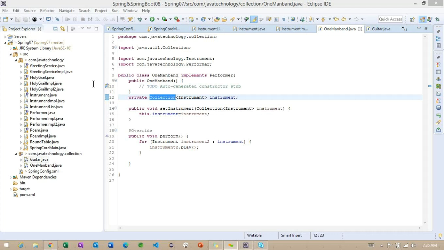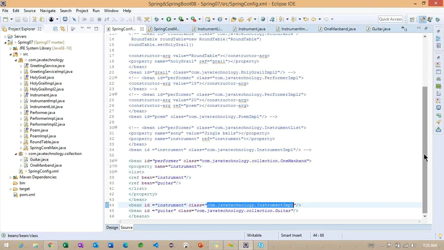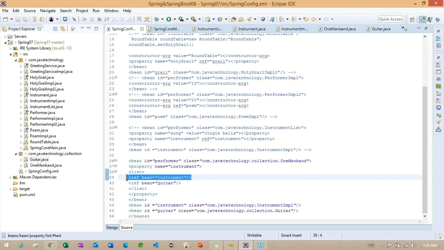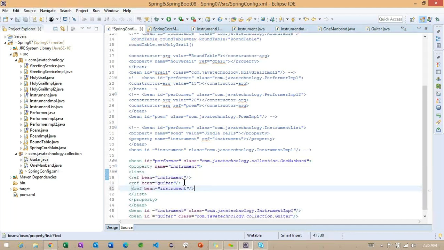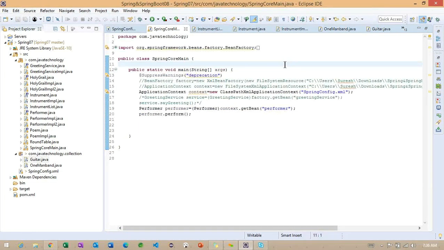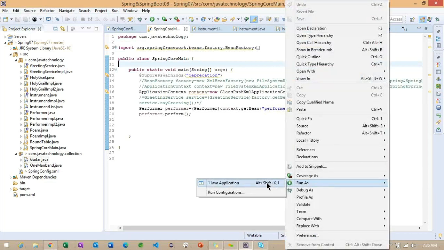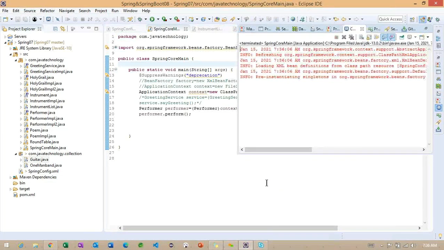Okay, good. Most of the people have responded, thank you for your valuable response. I think you are all getting the answer. Now carefully identify here. I want to add one more piece of information here. Go to the config. Now what I will do, I will make one more reference here. At this time, we have three references. Let me run the same example.